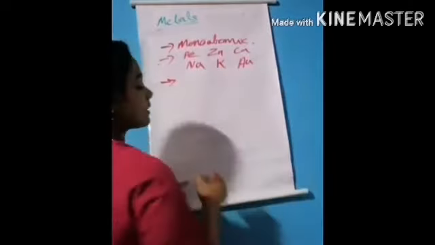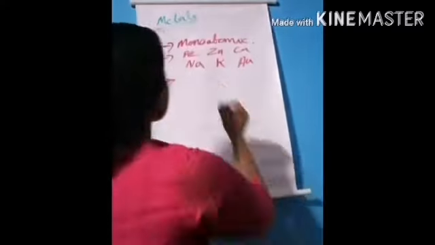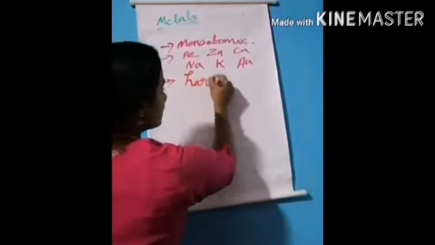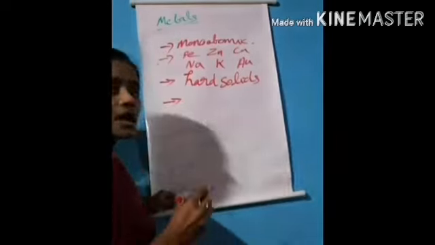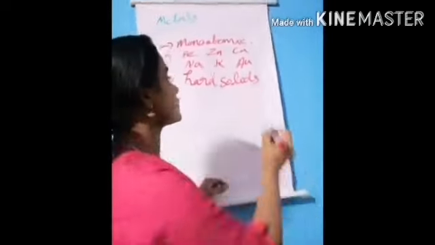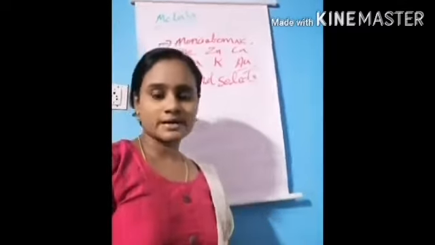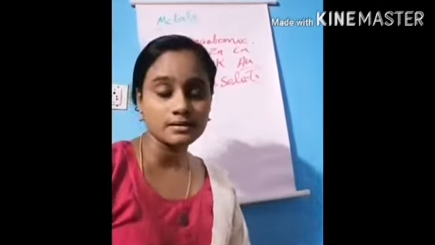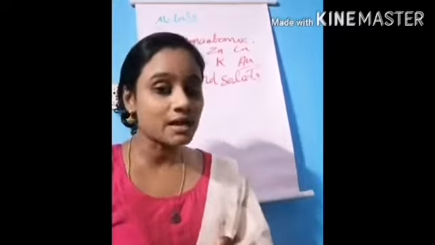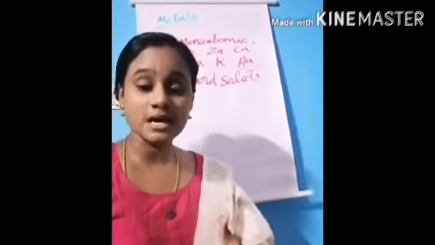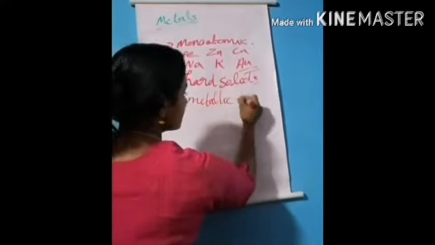Second point, they are hard solids. Metals are hard solids. Next point, for example gold has a shining nature, no? So these elements have metallic luster. Luster means very shining.